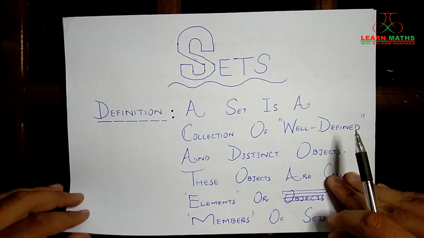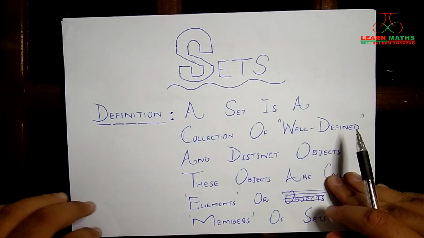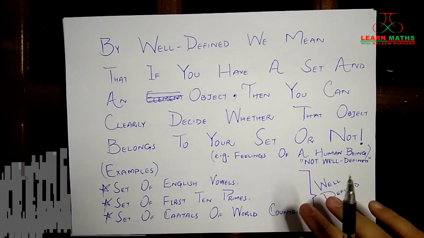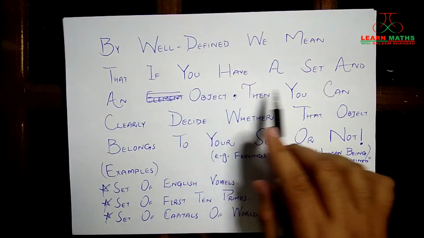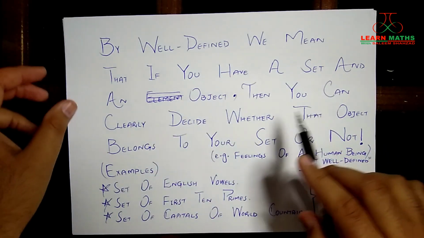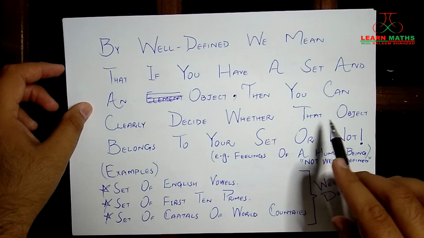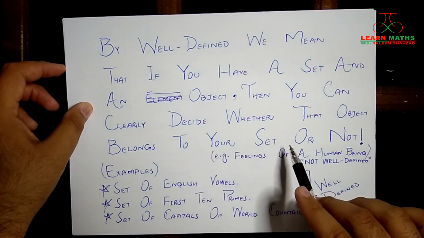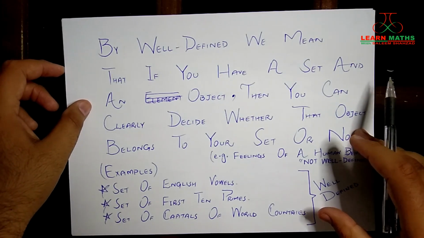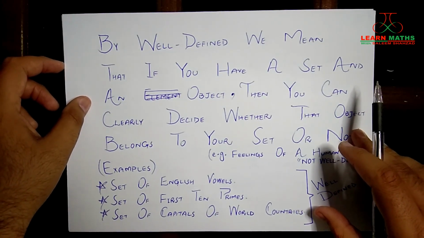So in sets, when we say that a set is well defined, we mean that if you have a set and an object, then you can clearly decide whether that object belongs to your set or not, right? Then that set will be regarded as a well defined set.